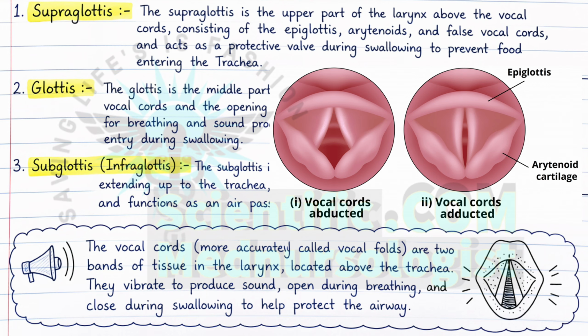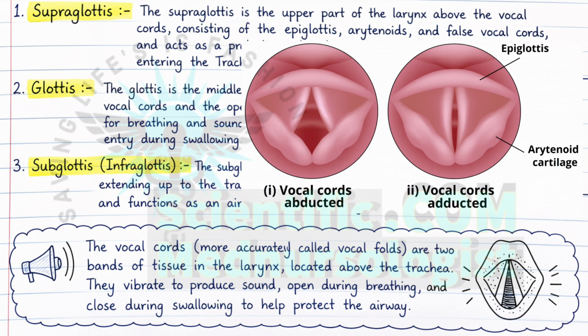When the vocal cords are open, the space between them is called the rima glottidis. This open state of vocal cords is called abduction, which allows air to flow in and out of the trachea for breathing. And when the vocal cords are in a closed state, it is called adduction.